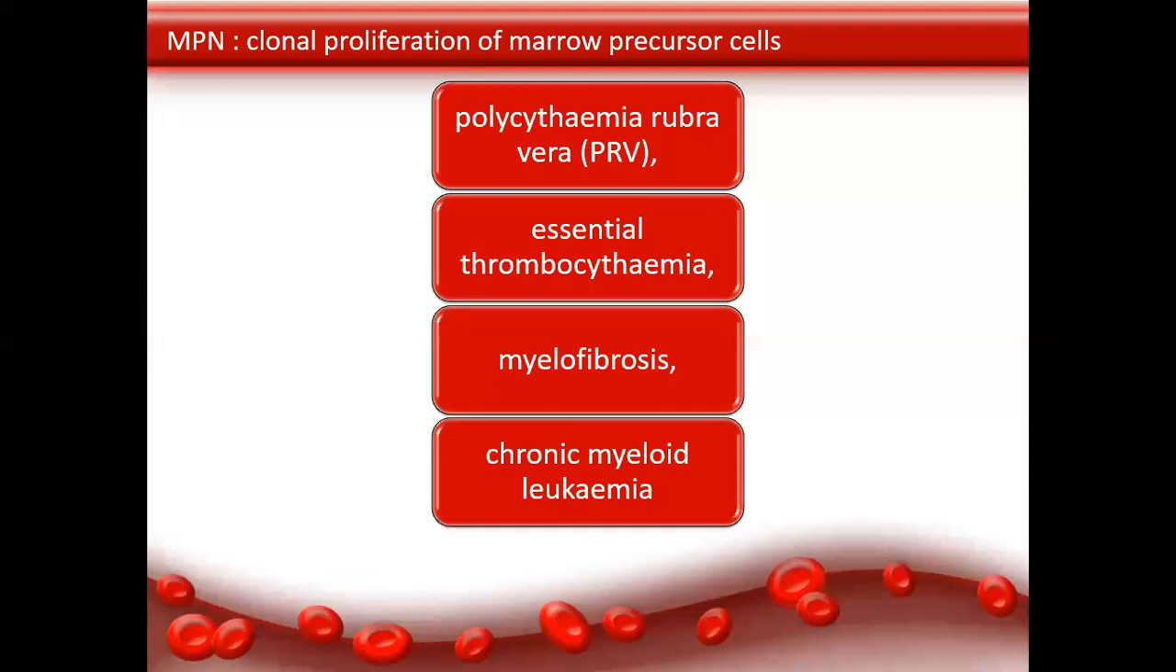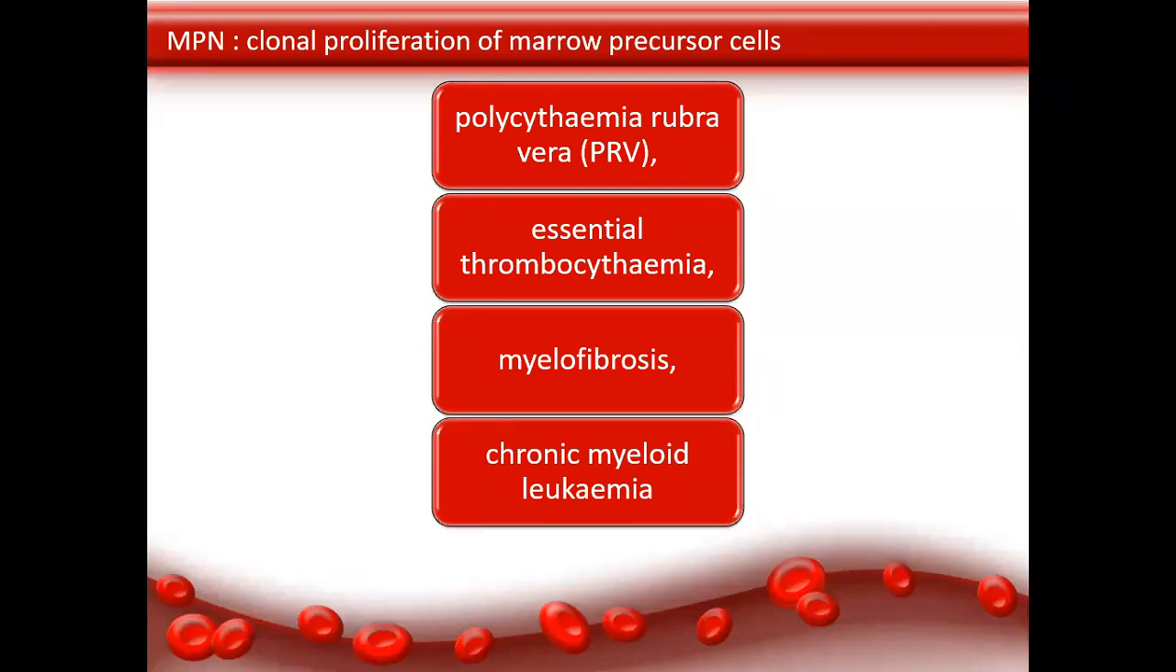As you know, we have HB, white blood cells, and platelets. The malignant disease of RBC we call polycythemia rubra vera. The malignant disease involving platelets is called ET, essential thrombocythemia. And when there is a malignant fibrosis inside the marrow, we call it myelofibrosis. CML, as we mentioned, is Philadelphia positive. All these four malignant diseases are called MPNs,